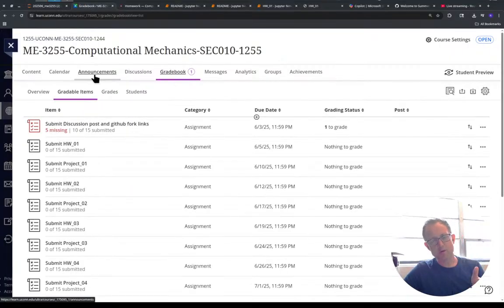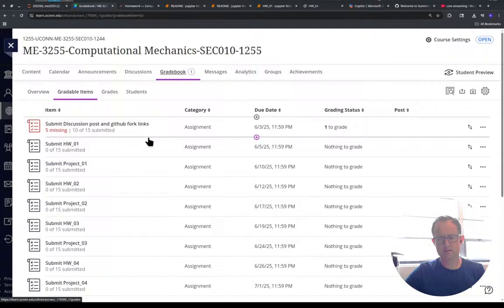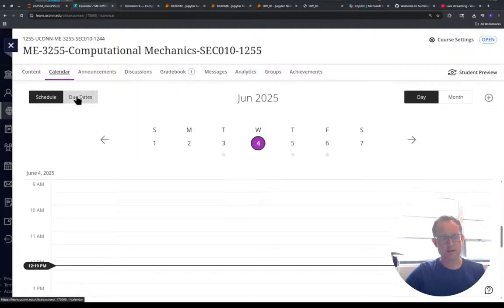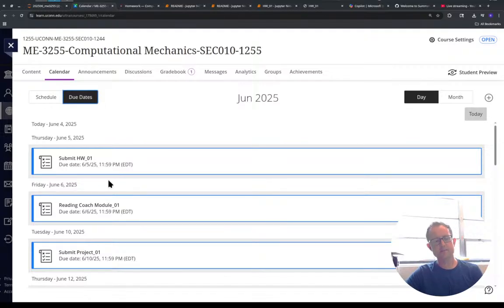So nice work on getting the discussion posts up and the GitHub fork links up. The next step is, let's take a look at our calendar, just like the logistics update. Next step is getting homework 1 done by tomorrow, so for Thursday, and then on Friday I'll review it and get grades back before the weekend.